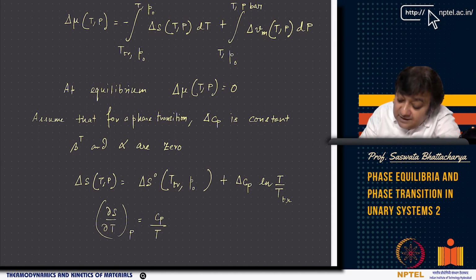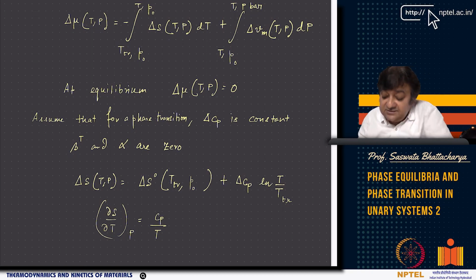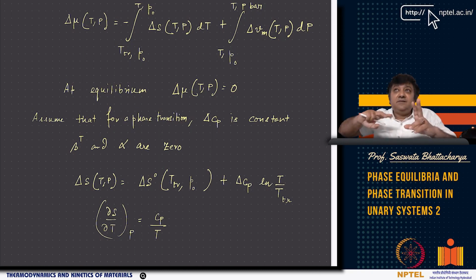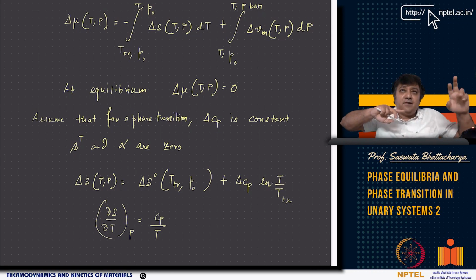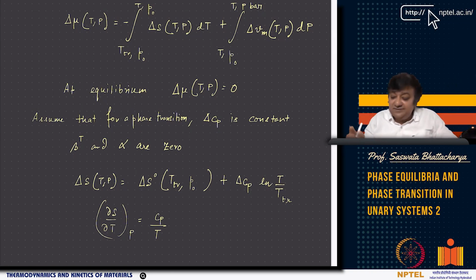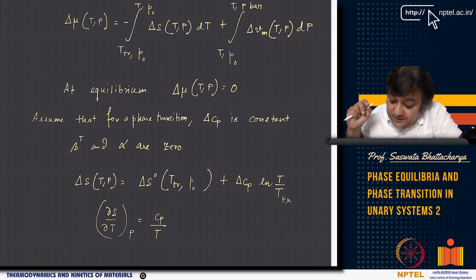Now at equilibrium, delta mu has to be equal to 0. Now assume that for a phase transition, delta Cp is constant, right? There is no difference in delta Cp. And beta T and alpha are also 0. So I am simplifying the problem as much as possible. I have taken the isothermal compressibility to be 0, alpha to be 0 or insignificant. And we are saying that for a phase transition, the difference in heat capacity between the alpha phase and the beta phase we are assuming to be constant, right?